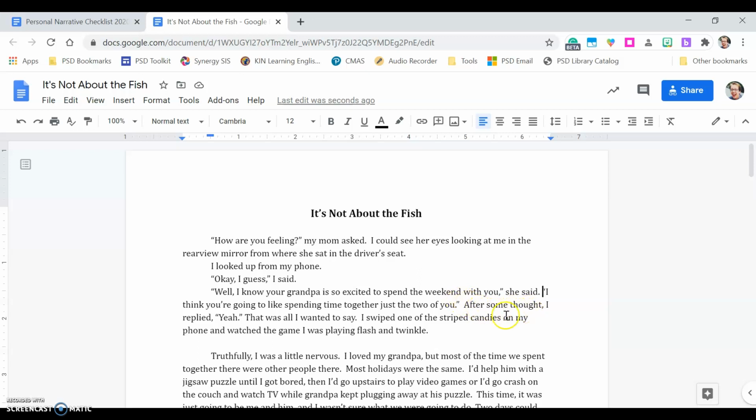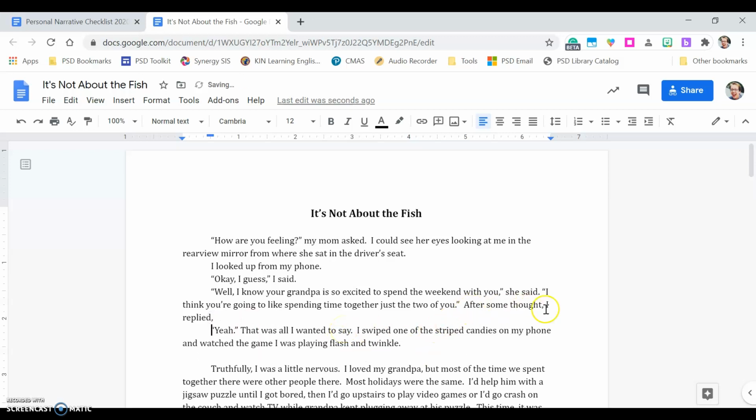"Okay, after some thought," I replied, "yeah." So we have a new speaker. Now, this is where I noticed a couple of people might have missed a punctuation or an indentation thing. Where we want to start that new line is here, right? After some thought, I replied, "Yeah." What we don't want to do, and this is what I saw a couple of people doing, is they said, okay, well, there's a new speaker, and that new speaker starts here, so I'm going to press enter and start it right there. That's not how it works, right? The dialogue tag, so the "I replied," always sticks with the dialogue. They're never on separate lines like that.